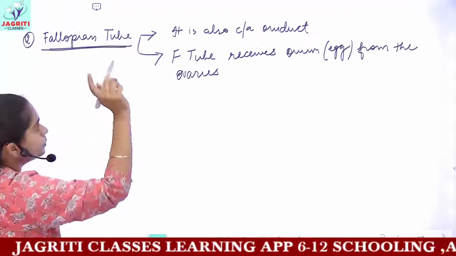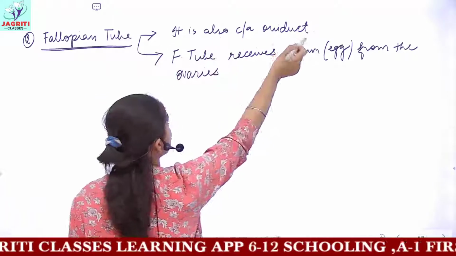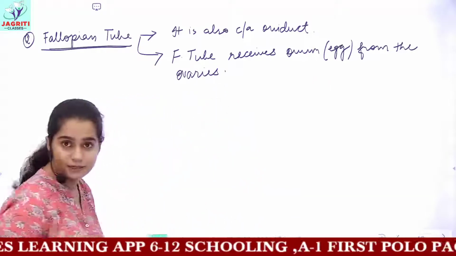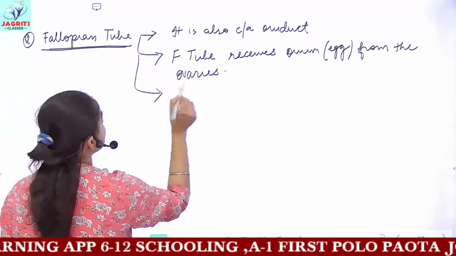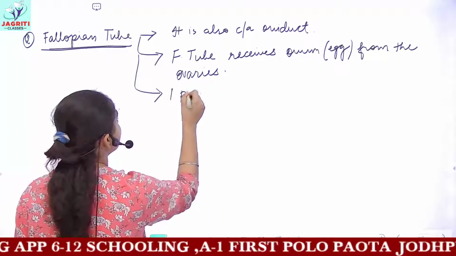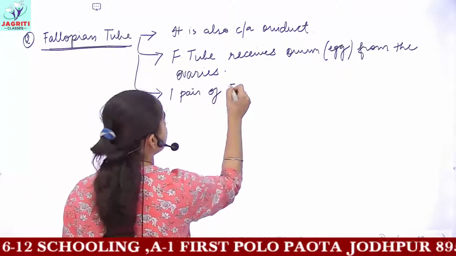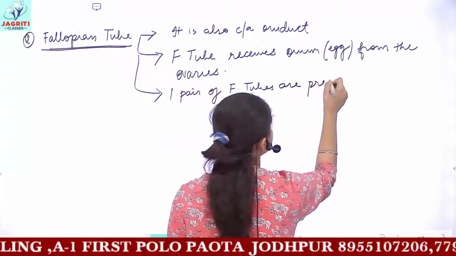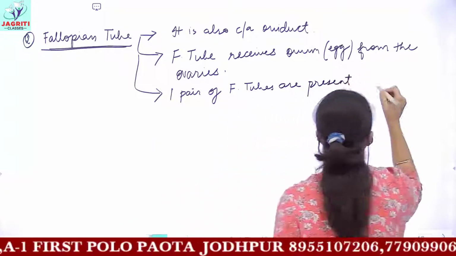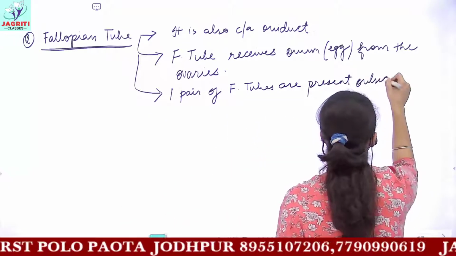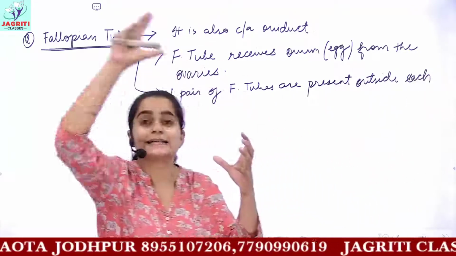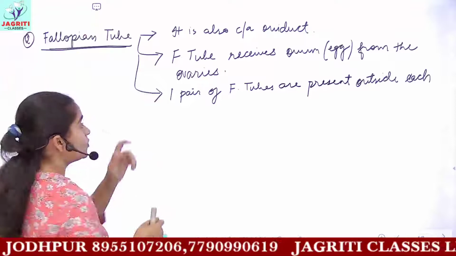We were on the fallopian tube. It is also called the oviduct. The fallopian tube receives ovum from the ovaries. You have one pair of fallopian tubes, one outside each ovary, because you have one pair of ovaries.